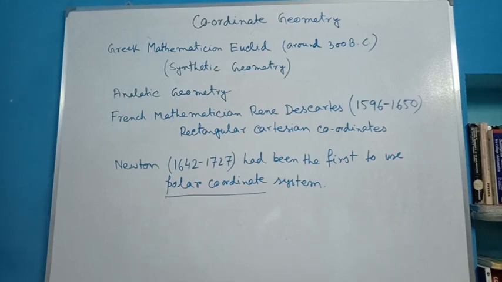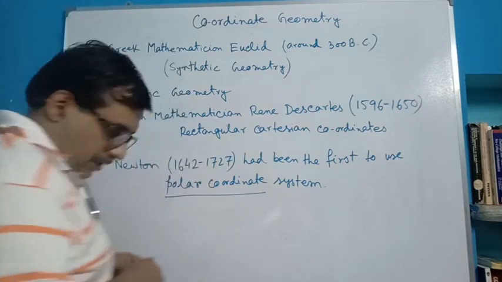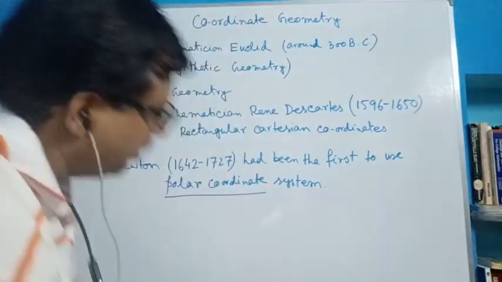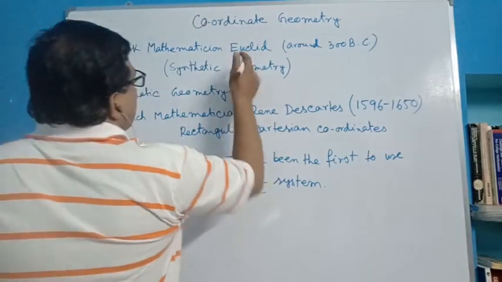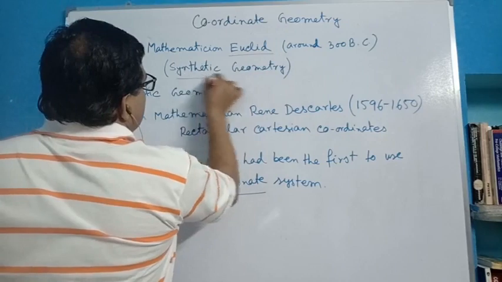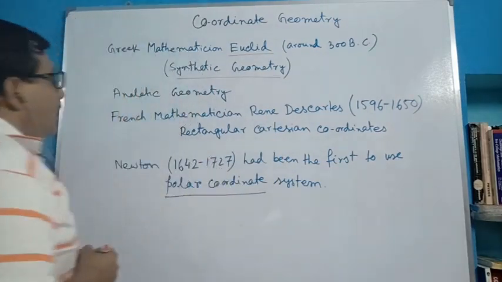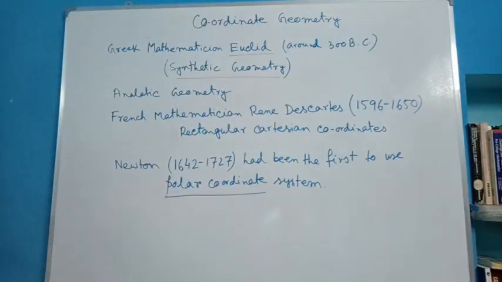This type of geometry is also known as synthetic geometry, also named plane geometry, and the father is Euclid. And next, coordinate geometry, another name is analytic geometry.